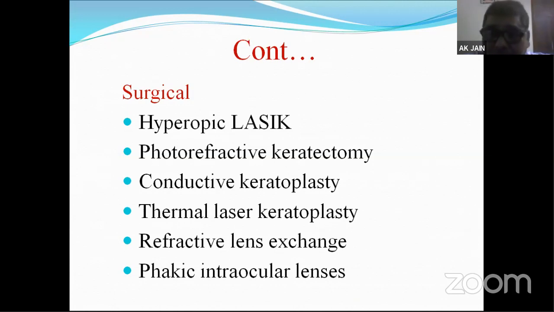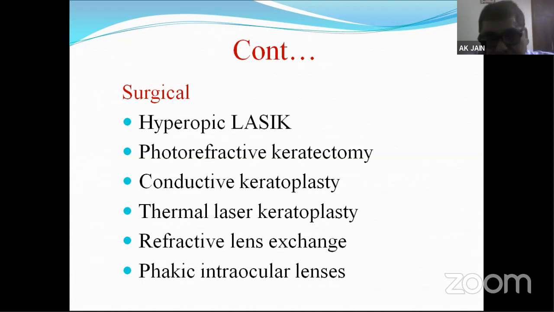I think 99% of students write that. But many students forget to write the additional line, when accommodation is at rest.